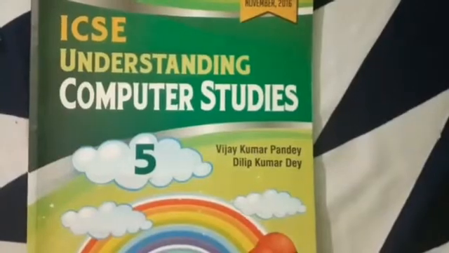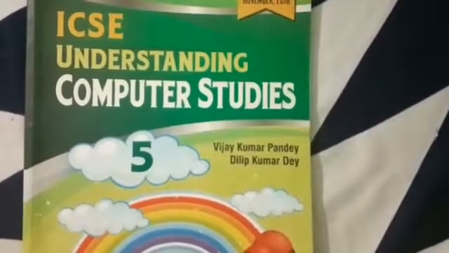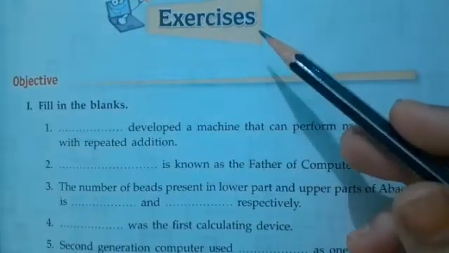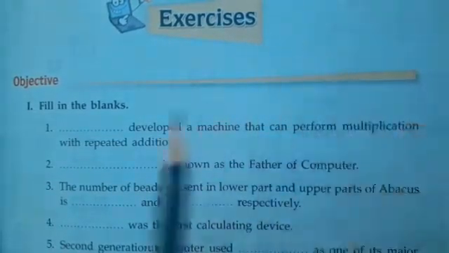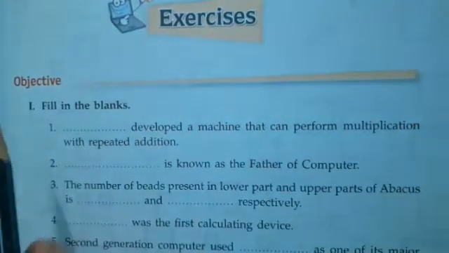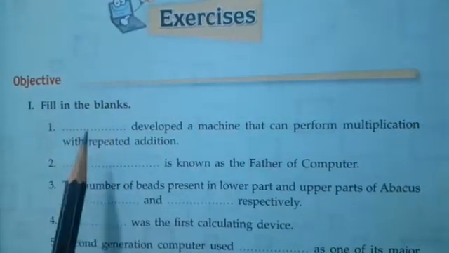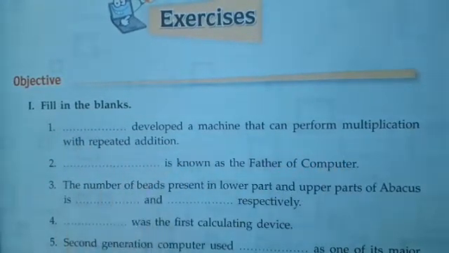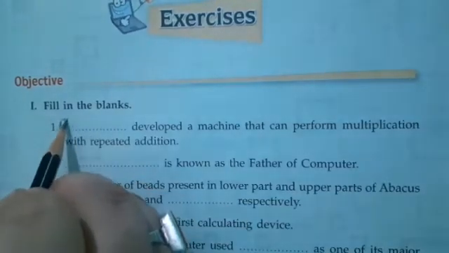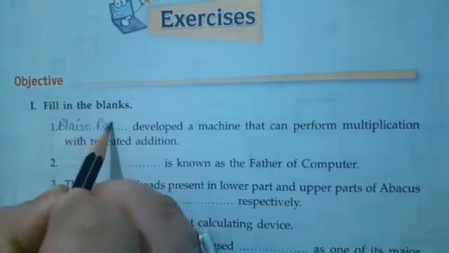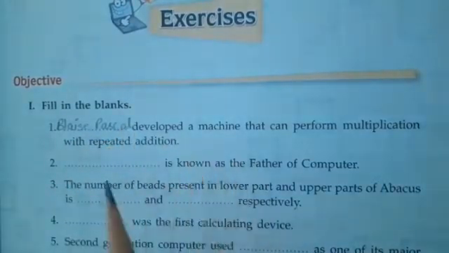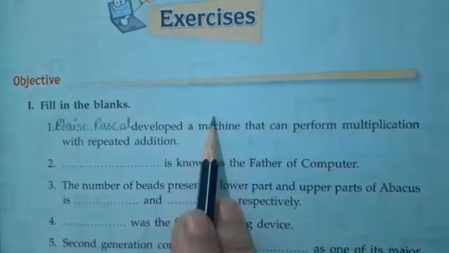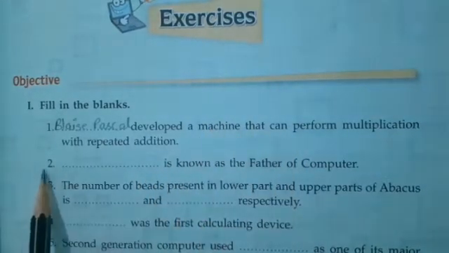Children, this is your book, ICSE Understanding Computer Studies. These are the exercise questions of chapter number 1, given on page number 21. Let's get started with the objective part. The first question, fill in the blanks. Dash developed a machine that can perform multiplication with repeated addition. Write down Blaise Pascal. Yes, Blaise Pascal developed a machine which can perform multiplication with repeated addition. What is the name of that machine? Yes, Pascaline.